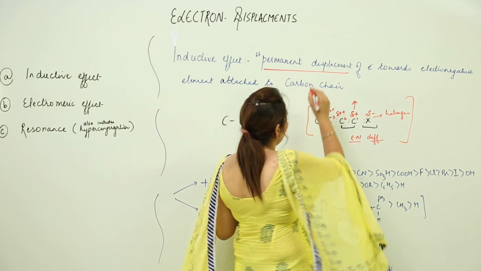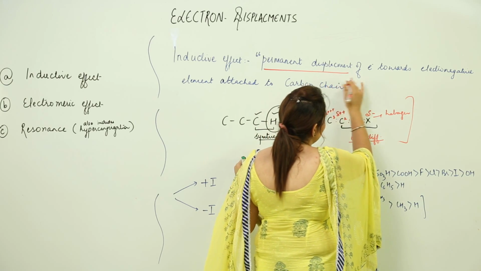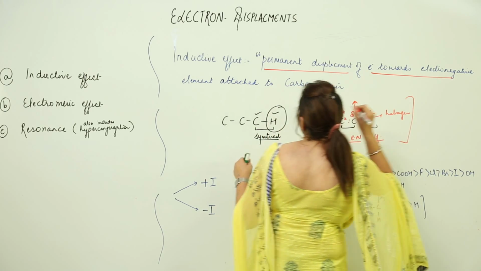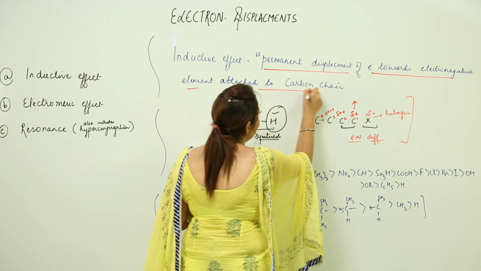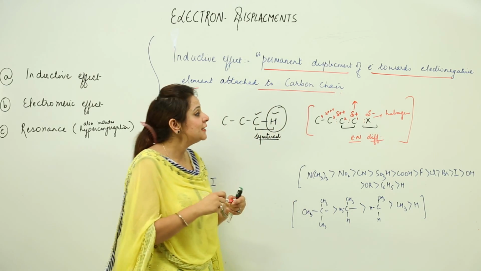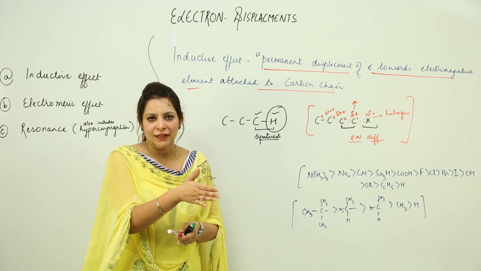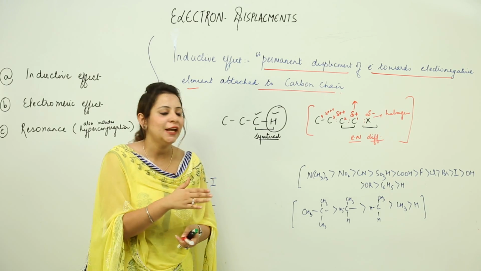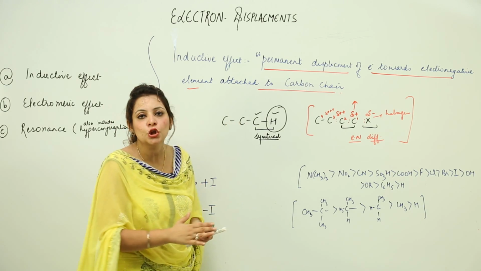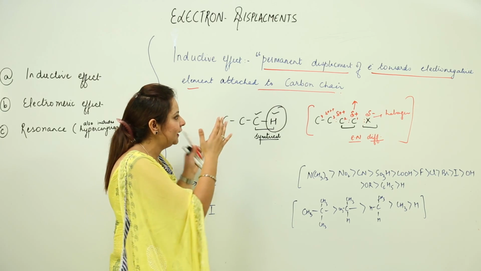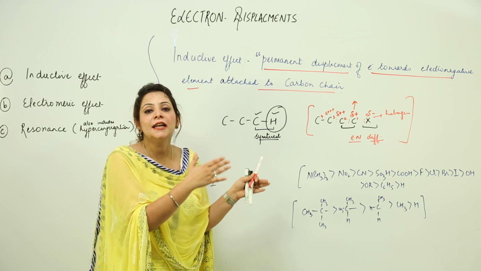Second, it is the permanent displacement of electrons towards the electronegative element which is attached to the carbon chain, and this electron displacement occurs throughout the chain. So this is the inductive effect, a type of electron displacement.